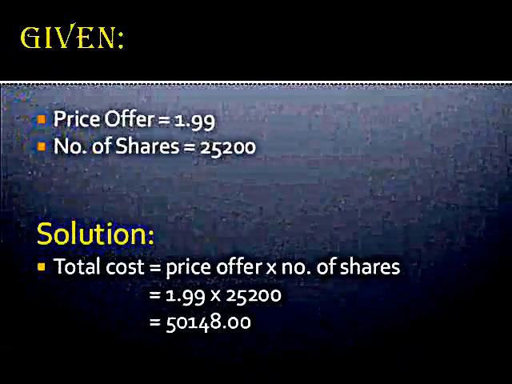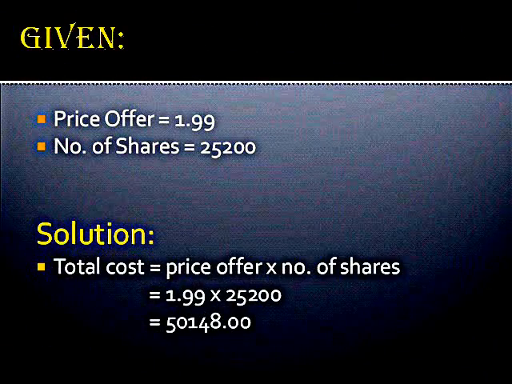First, given the price offer equal to 1.99 and number of shares equal to 25,200, let us first compute for the total cost. Total cost is equal to price offered multiplied by number of shares. Therefore, 1.99 times 25,200, we got a total cost of 50,148.